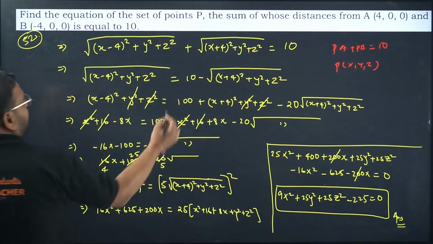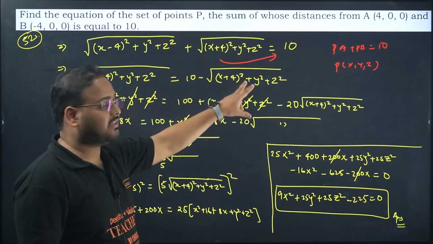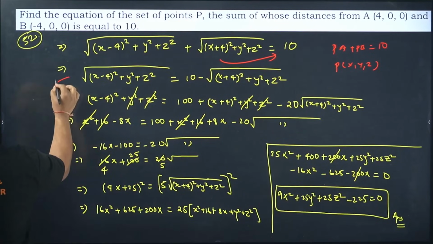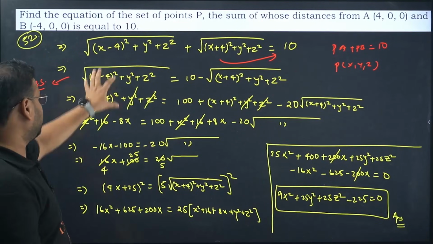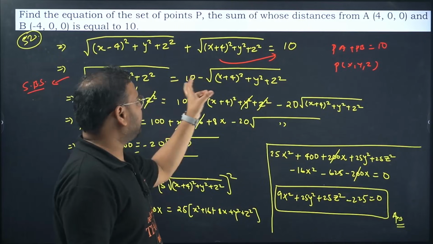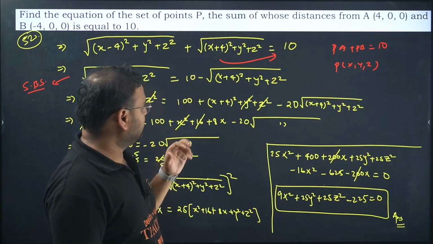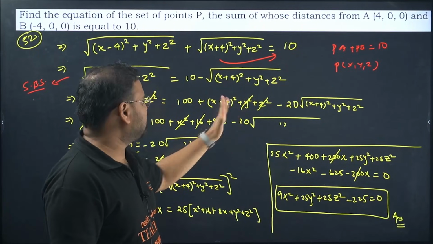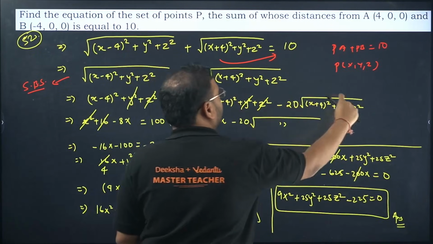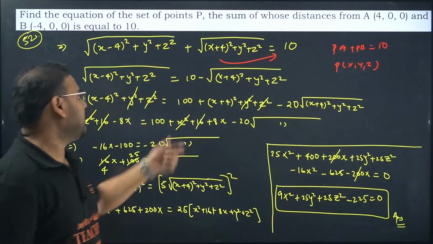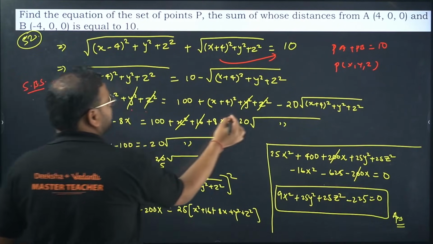Now, moving this term to this side, what I get is 10 minus this particular value. This root comes over there, and now what we do is square both sides. This root gets removed, and over here we get (10 minus the root) the whole square. Square of 10 is 100. Square of this will be, again the root is cancelled, so that's the same value, and we'll have minus 2ab. So minus 2 into 10 is 20, and the same root repeats. a is 10 and b is this root, so this root repeats. Okay, check here, this is cancelled with this 2.